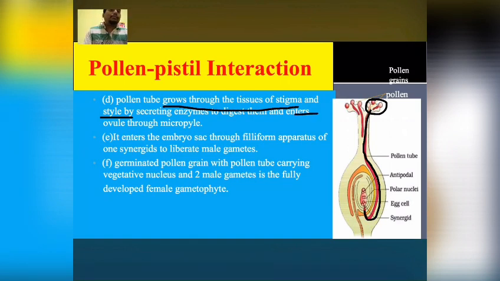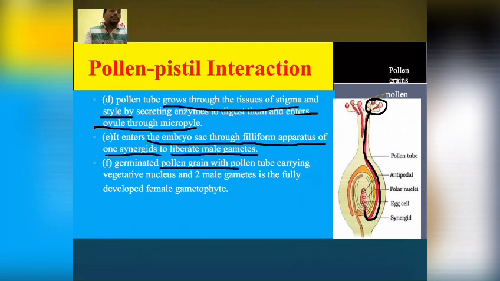It will enter the ovary first, and then from the ovary it will enter the ovule through the micropyle, and from the ovule it will enter the embryo sac through the filiform apparatus of the synergids. Synergids are guided by the filiform apparatus, which guides the male gamete to liberate and fuse with the egg cell.